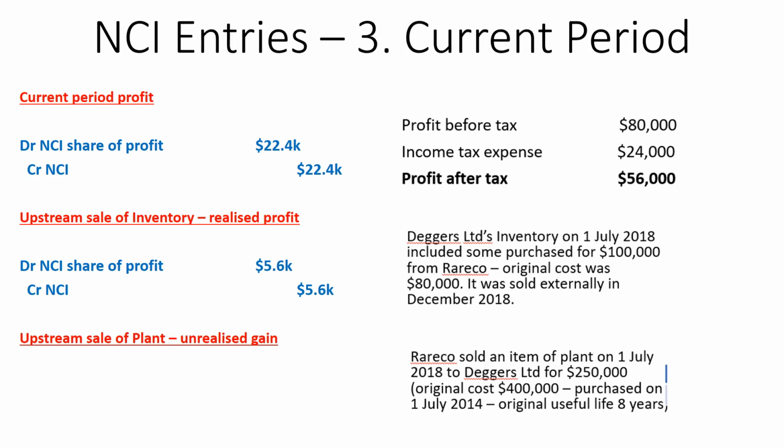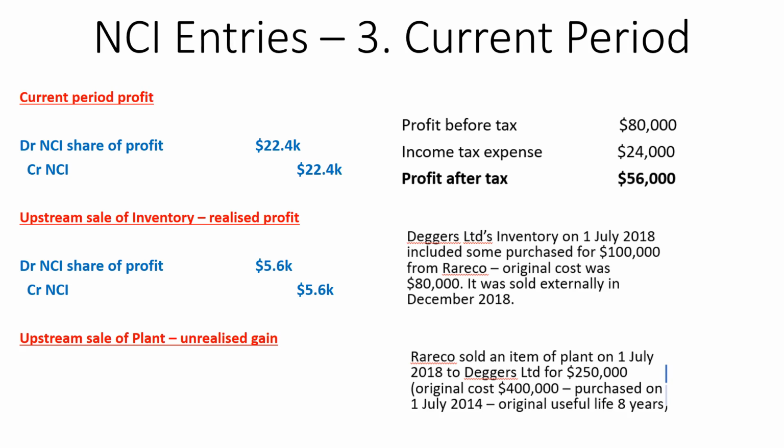What this means is, because the original cost was $400,000 with an original useful life of 8 years, we will have depreciated it 4 years already. From 2014 to 2018 is 4 years. So 400,000 divided by 8 is $50,000. So that's a $50,000 depreciation expense every year. So after 4 years, the carrying amount of that plant will be $200,000.